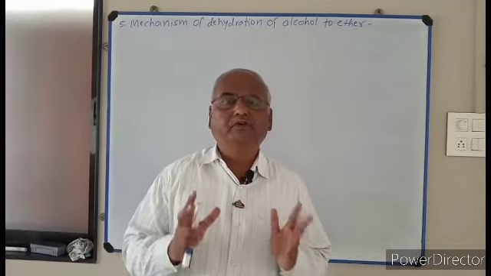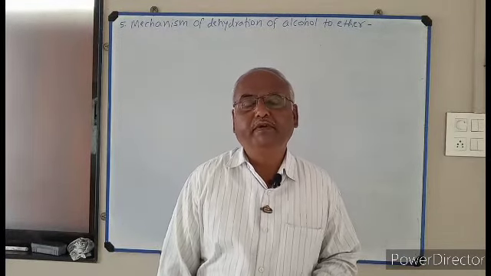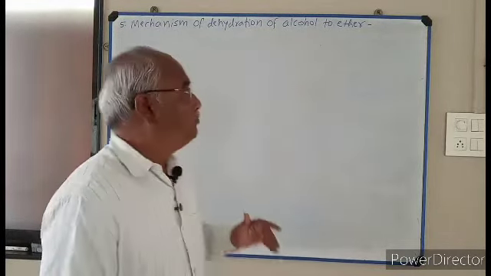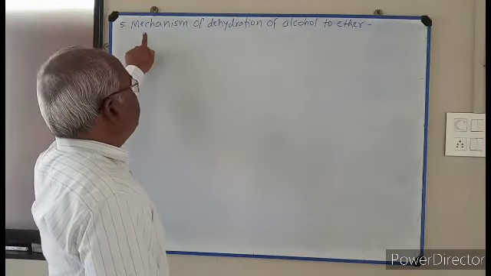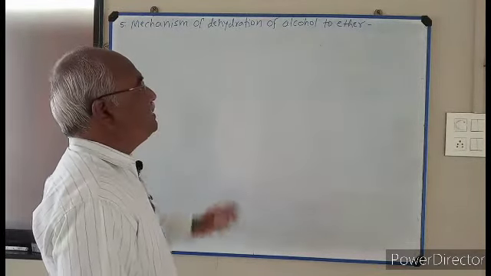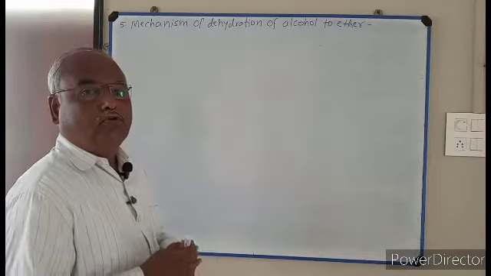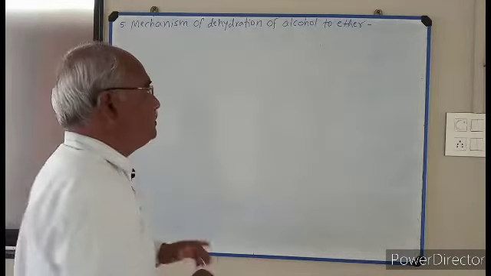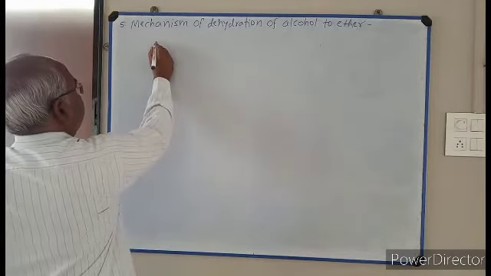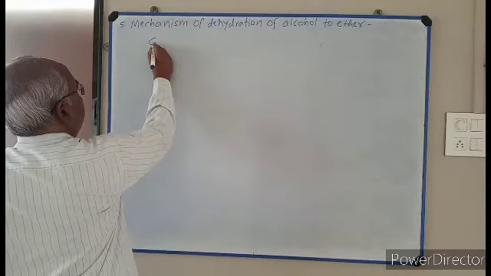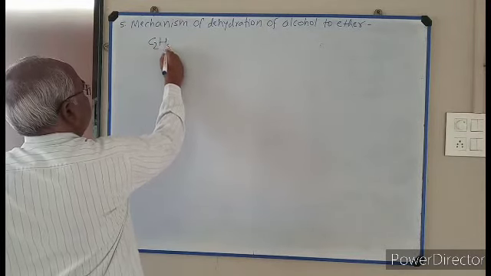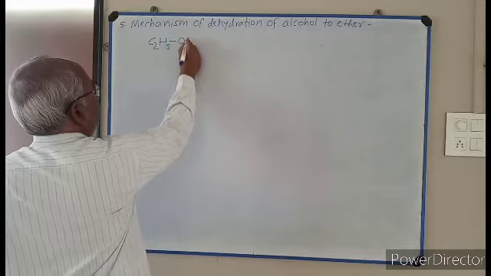Now I am going to explain the fifth mechanism. Number 5, mechanism of dehydration of alcohol to ether. Let us take the example of ethyl alcohol, C2H5OH.